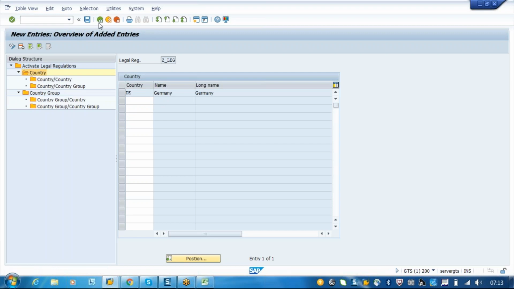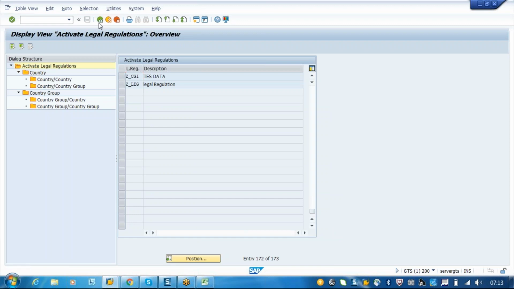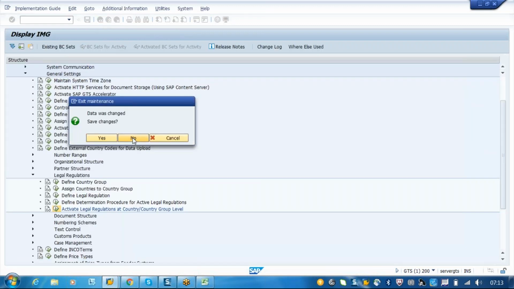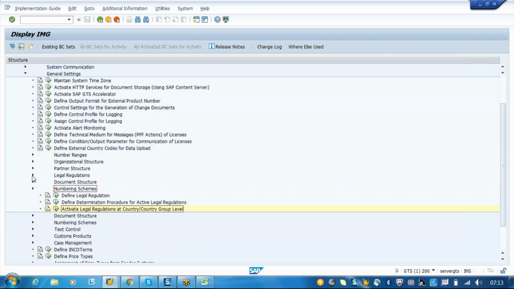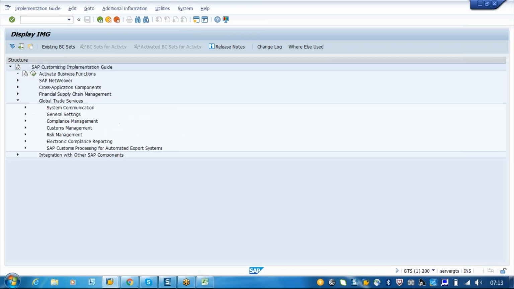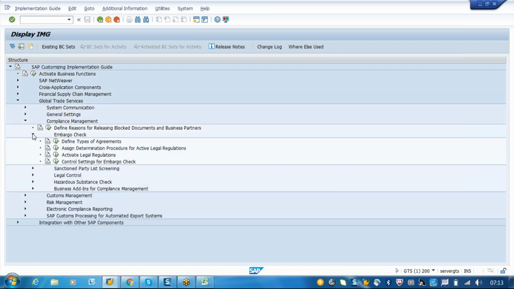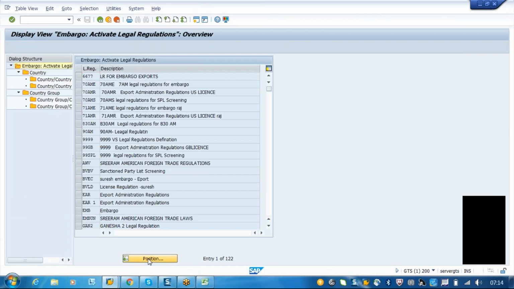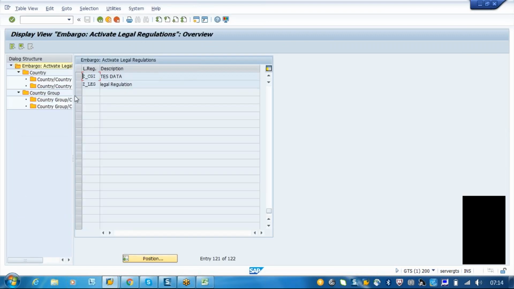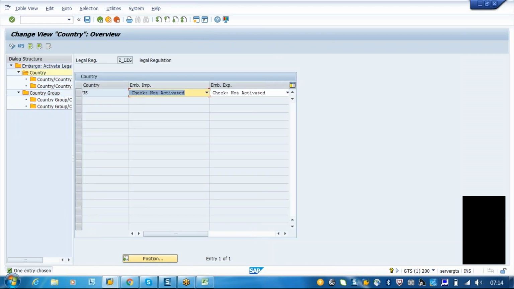Okay, so once you activate this, this is the main setting that we have to do at the general data or general settings. Then we have to go for application levels, where compliance management, as I said, will have legal regulation for embargo. Here in the activate legal regulation, if you take JET_LEGAL, our legal regulation, you have to just say whether it's exporting country or importing country. This check we have to assign specifically for each and every application.